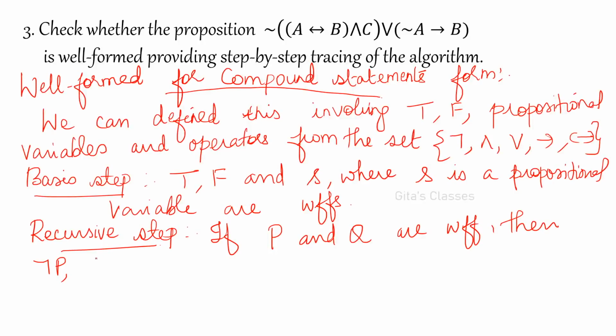So not P. Then what is the second one? P and Q, P or Q, P conditional Q, P biconditional Q are also well-formed formulas. Okay, so one by one you can apply. That is, you can apply not P, you can apply either P and Q and so on. So this is what we are going to prove by applying all these things, whether it is a well-formed formula or not.